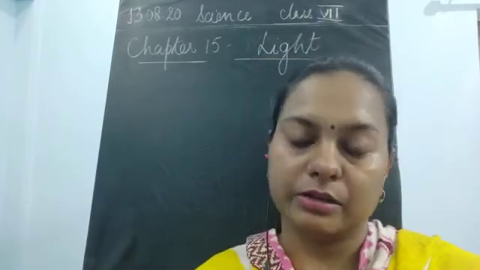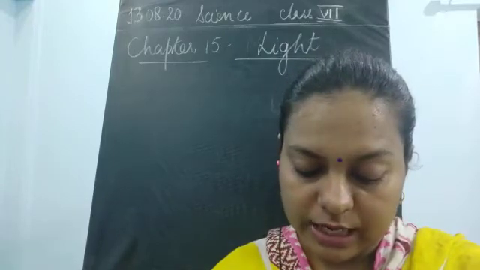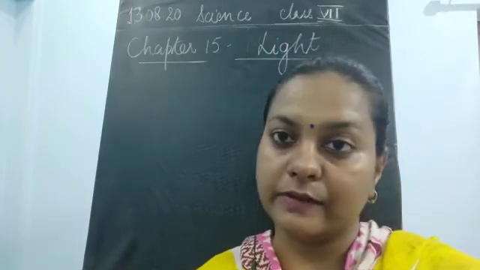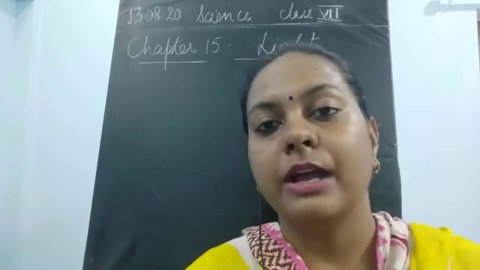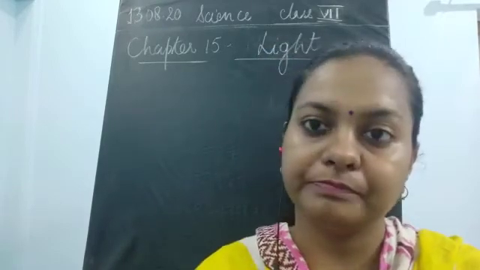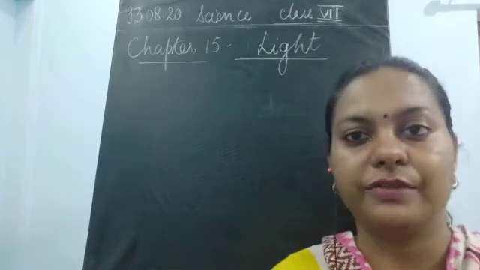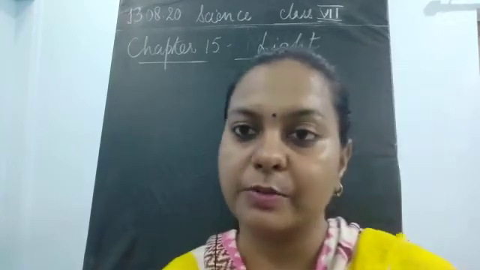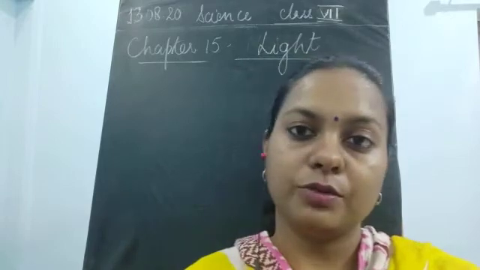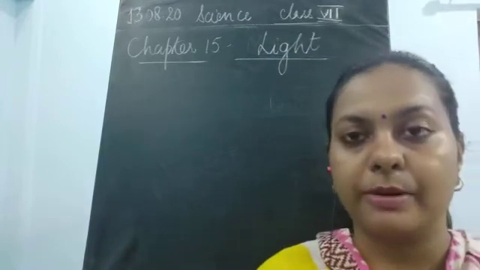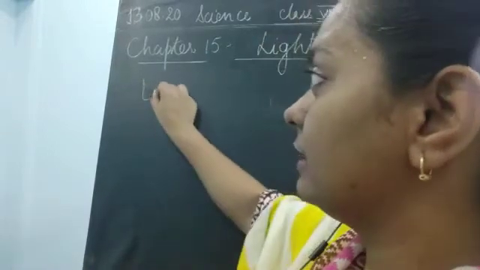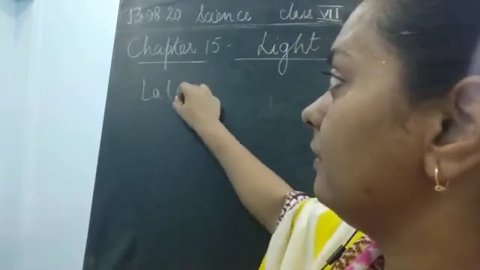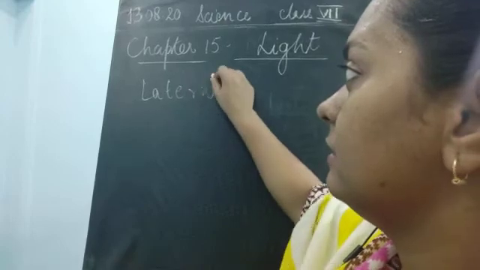One is the smooth or shiny surface, whereas the other is the rough or irregular surface, where two types of reflection are formed: regular reflection and irregular or diffuse reflection. We have talked much about all these things. Then I told you that after discussing the properties, the last property was lateral inversion. We have discussed the property of lateral inversion.